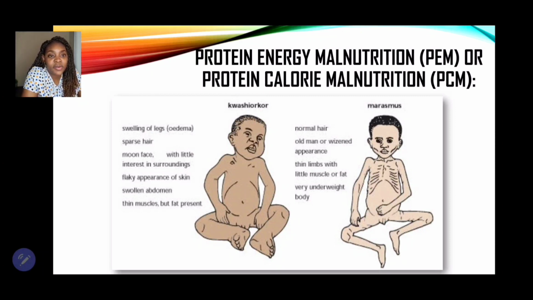As it relates to marasmus, these children have normal hair, but they have a little old man or a wizened appearance. They have thin limbs with little muscle or fat, and they're very underweight.